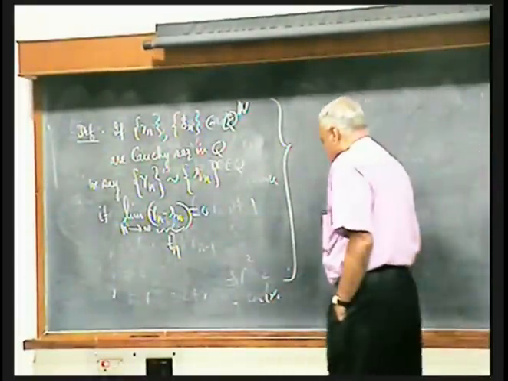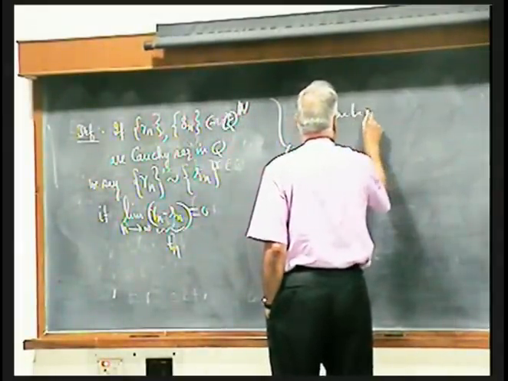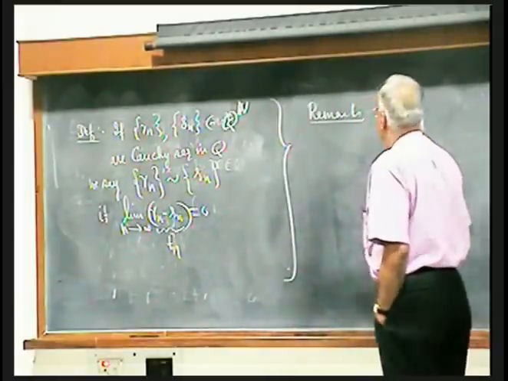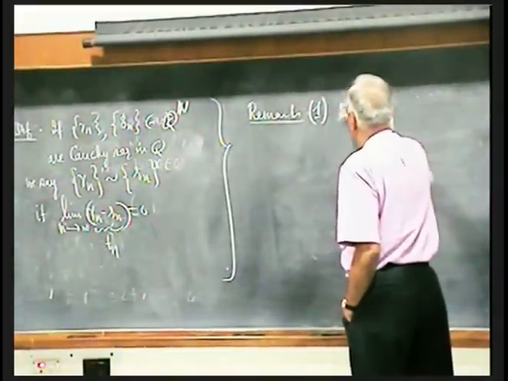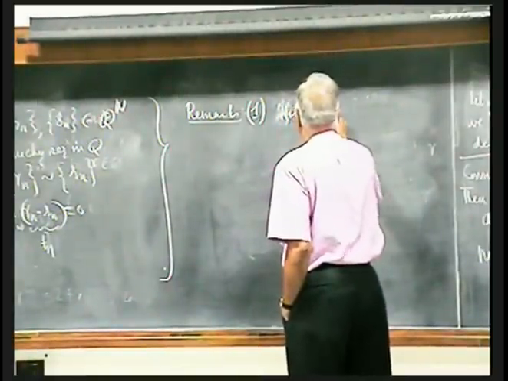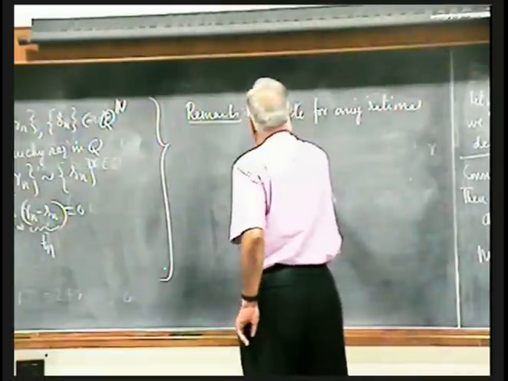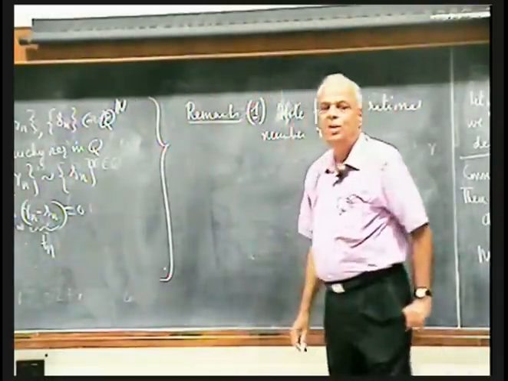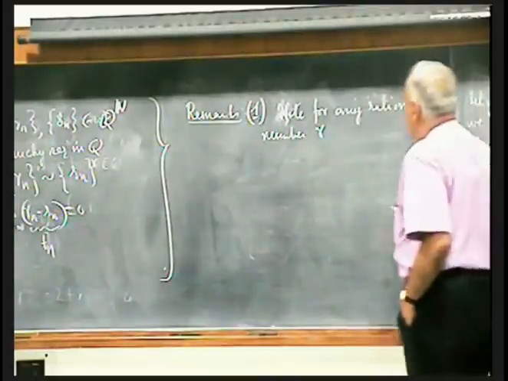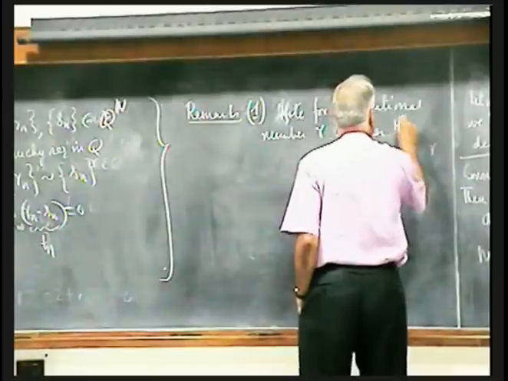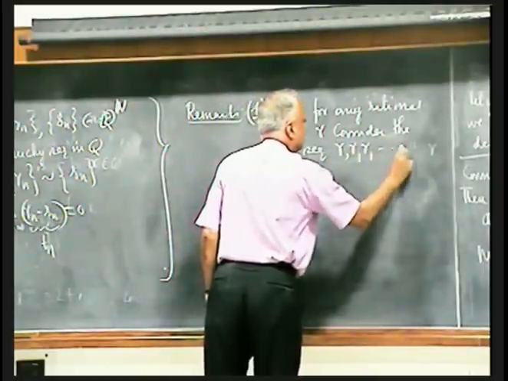Okay. I'll write some simple remarks. One, note that for any rational number R, we can take the constant sequence R, where every term is R. Consider the constant sequence R, R, R, and so on.